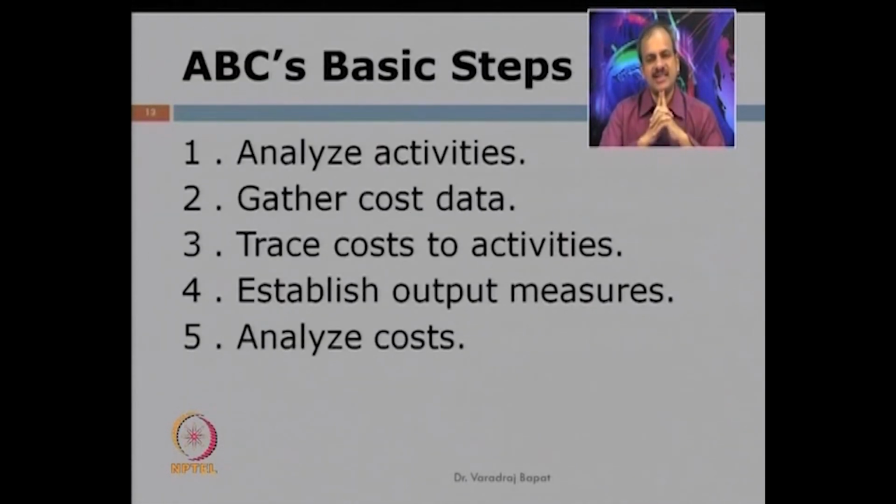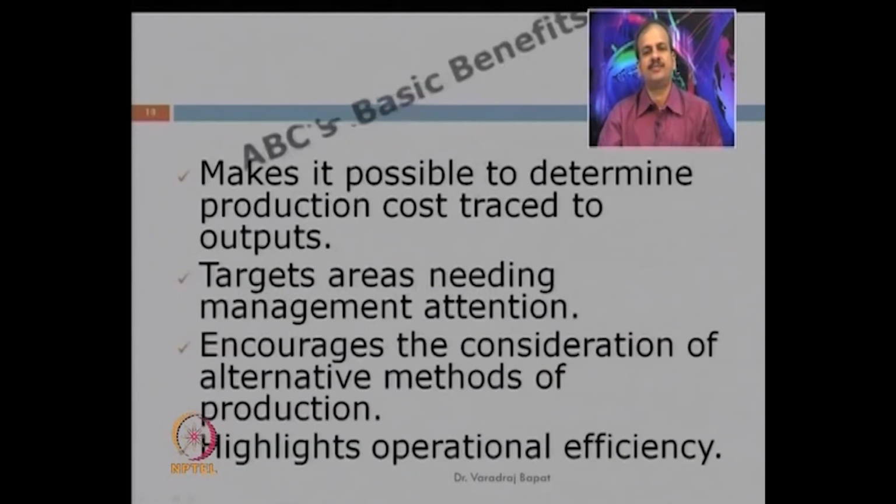So, these are the basic steps in ABC. First is analysis of activities, gathering of cost data, tracing the cost data to activities, establishing the output measures, and then analyzing the cost. So, for each activity we get the cost, see for what it is incurred and then link that cost.